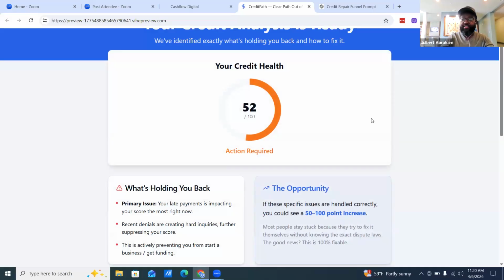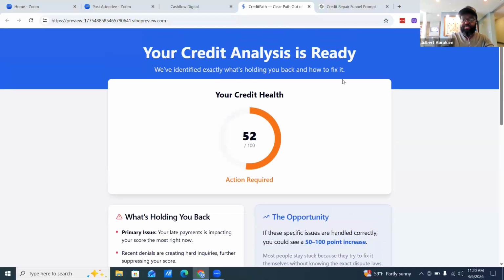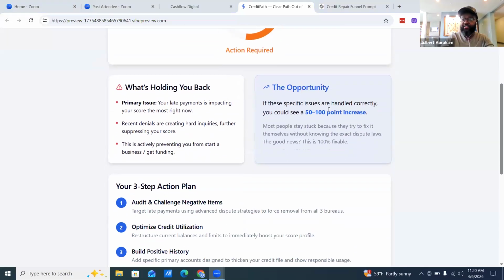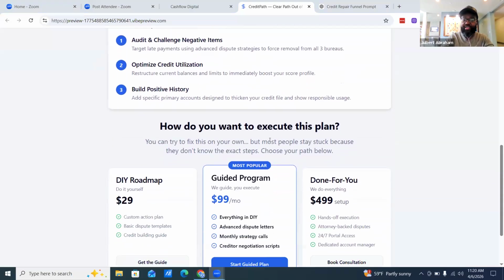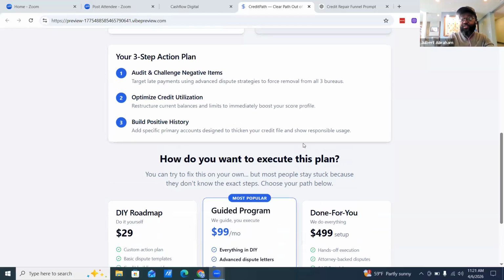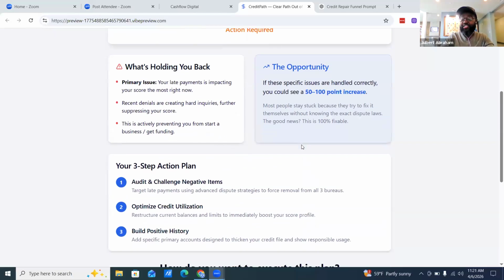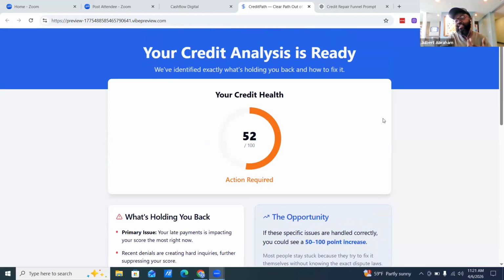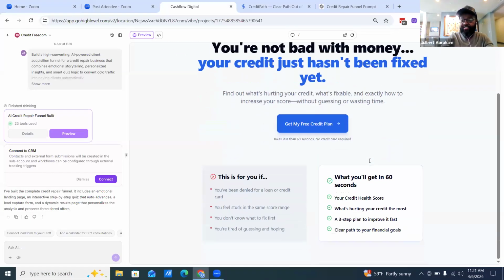Boom, there we go. This right there makes a big difference because it gives them a credit analysis to see where they're at. It's telling them about the issue that they're having, giving them reasons on how they can improve it, and they can buy right from here. They can literally buy the different packages that you have. They could get the guide plan, they can do the consultation. So this funnel can actually make you money, which is huge. All right. So think about how you can use that. You're not only getting leads, you have automation in the back end, but also now you have a funnel that can drive business.